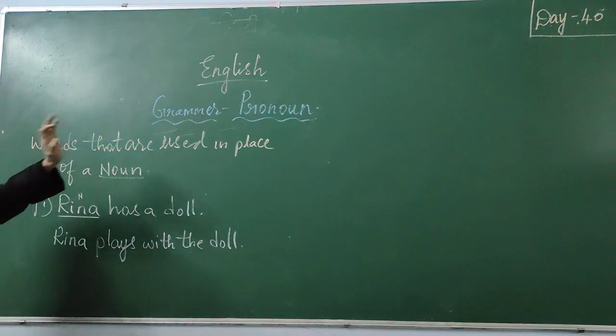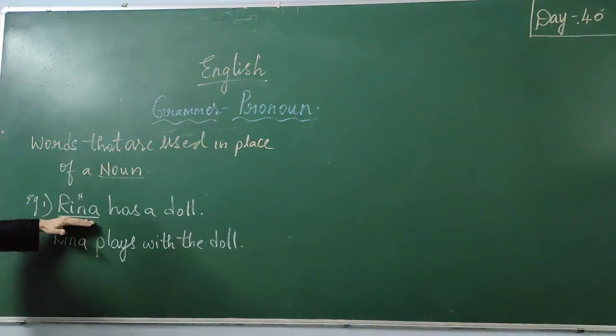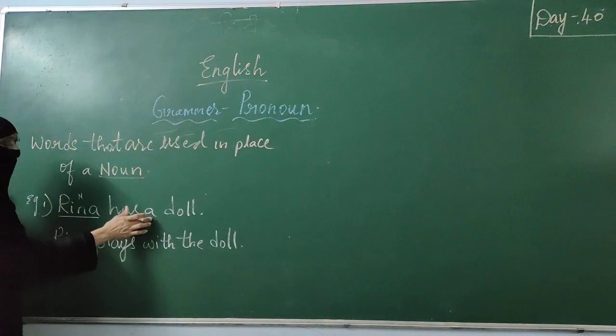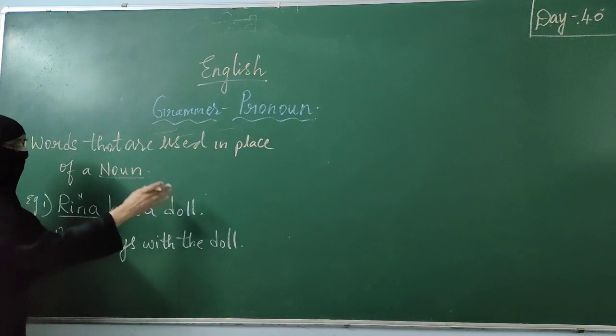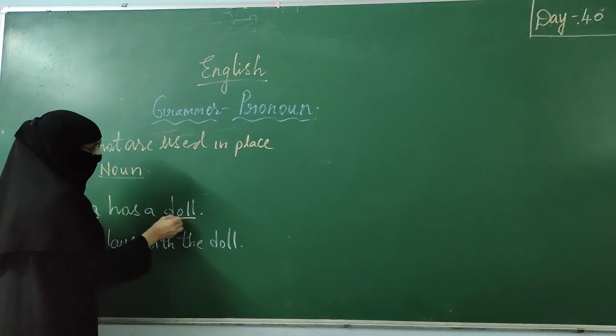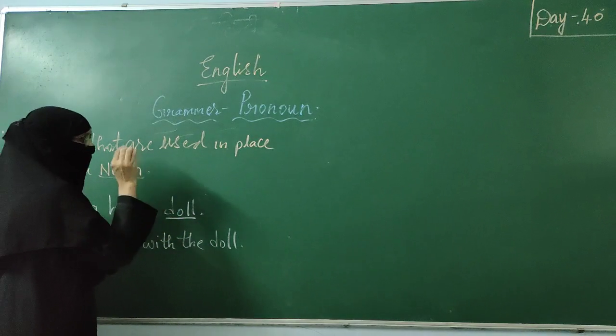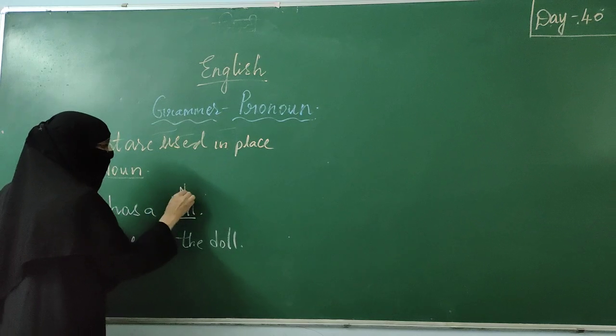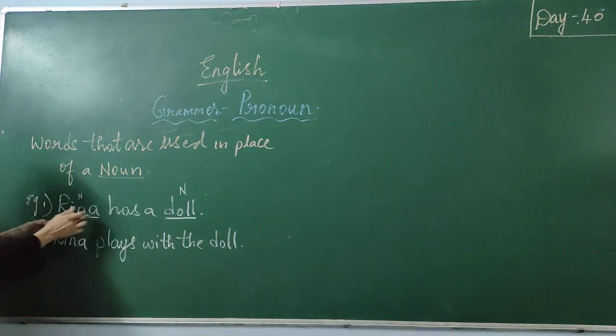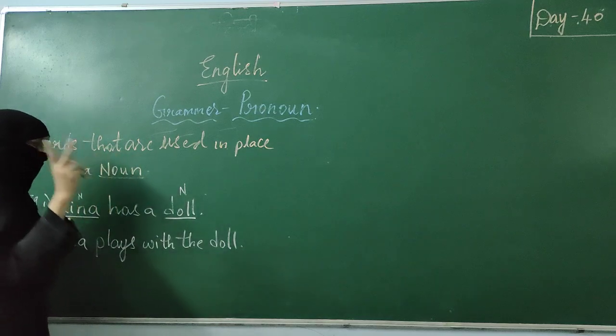So first, before coming to pronoun, we will find out what the nouns are. Reena has a. It is not a person, not an animal, not a thing. Now coming to doll. Doll is a noun. It is a thing. It comes under noun. So in the sentence Reena has a doll, we have two nouns.